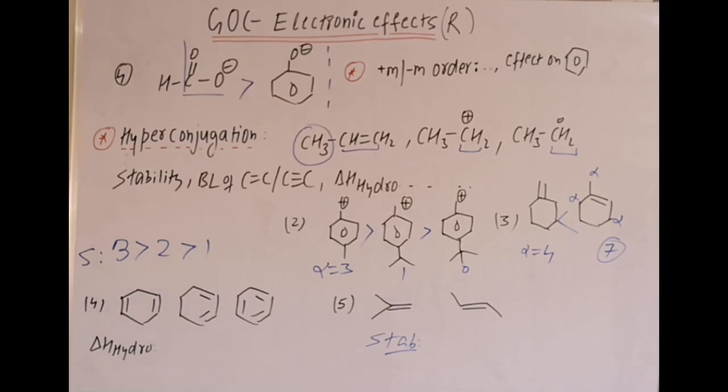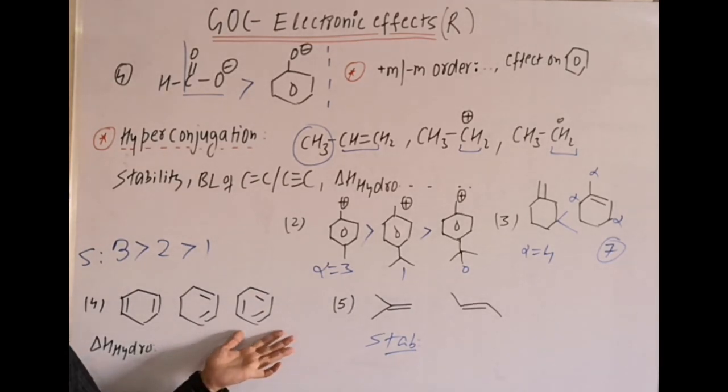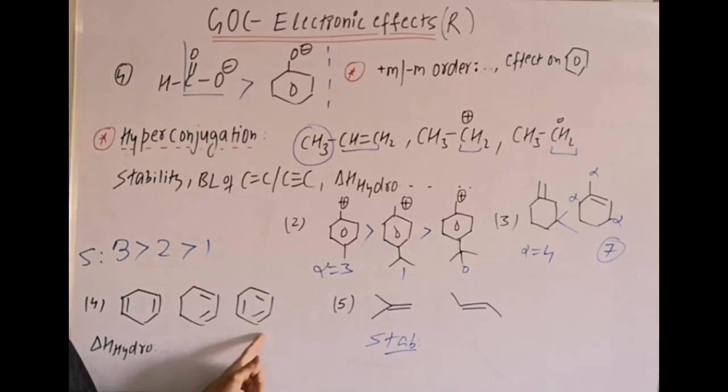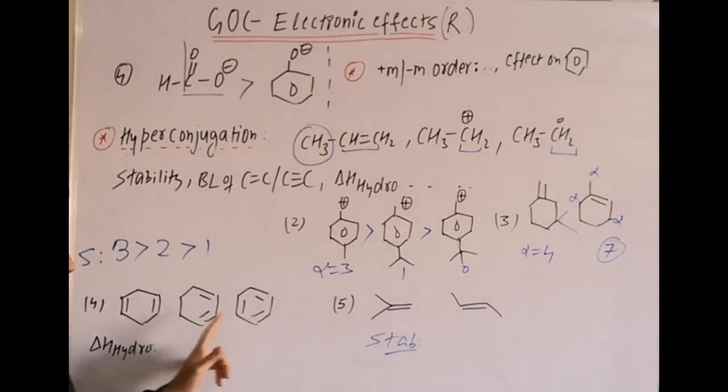In heat of hydrogenation, remember one thing: generally we say more pi bonds, more heat of hydrogenation, but for benzene there is a factor which is aromaticity, and due to aromaticity it is highly stabilized. Then we have to use some experimental information that benzene, due to its high stability, has less heat of hydrogenation as compared to dienes.